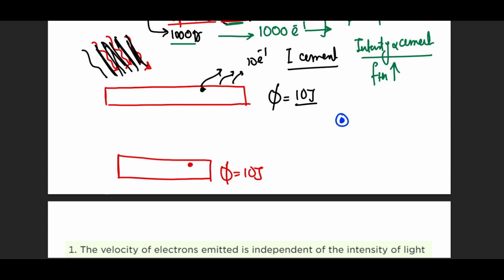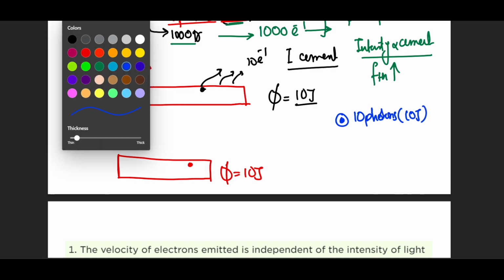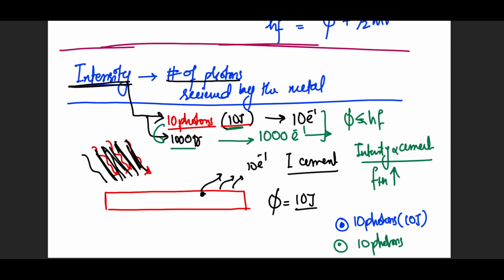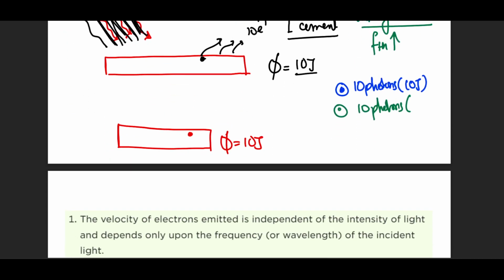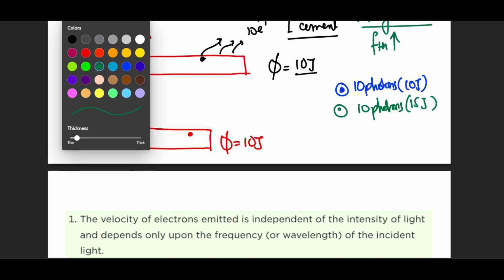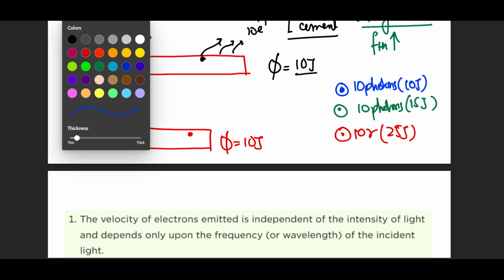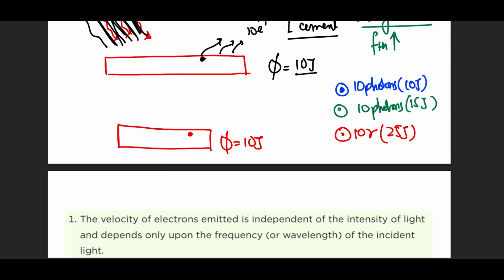Scenario number one, blue colored, we have 10 photons having 10 joules. And then we're going to consider a green case in which we have 10 photons. You see, previously what I did, I changed the number of photons from 10 to 1000 and the current increased. But this time I'm providing a photon that has 15 joules of energy. In a third case, for example, I provide 10 photons, still the same number of photons, but with 25 joules of energy. What's going to happen? You can take a guess.